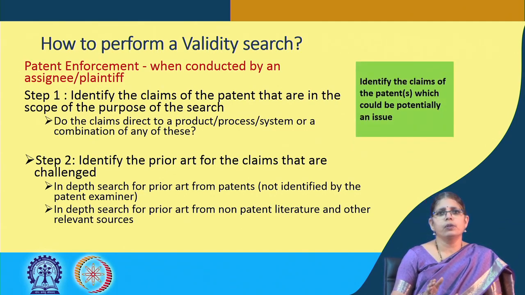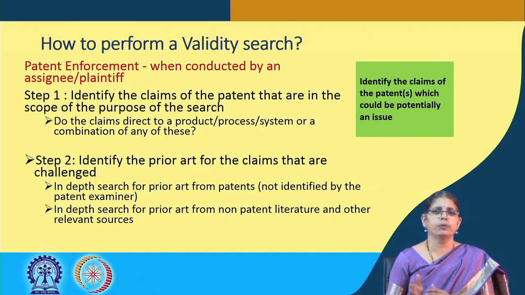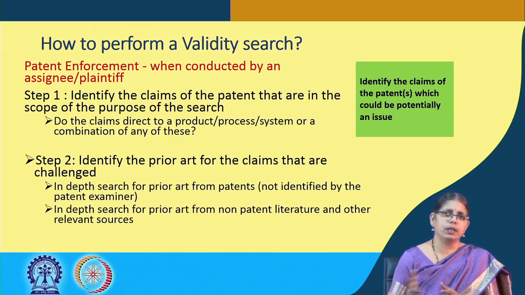So, identification of claims of a patent is important. Therefore, one needs to keep in mind that the scope of the search should be in relation to the claims which are actually doubtful from the point of view of what we discussed, the licensee, or when the patent owner himself wants to implement the invention.